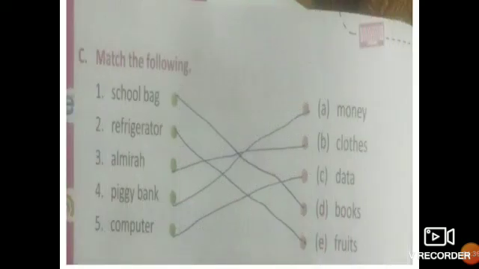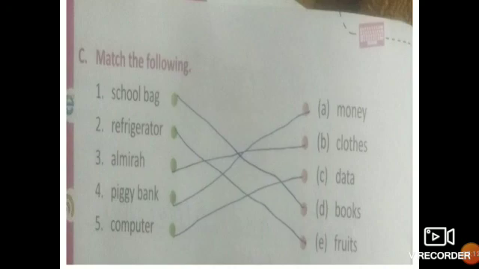Now come to the next page, page number 58. See, match the following. See number 1, school bag. We keep books in our school bag, so match school bag with books. Number 2 is refrigerator. Match it with fruits, so we keep fruits in the refrigerator. Number 3 is almirah. We keep clothes in our almirah, so match number 3 with clothes.